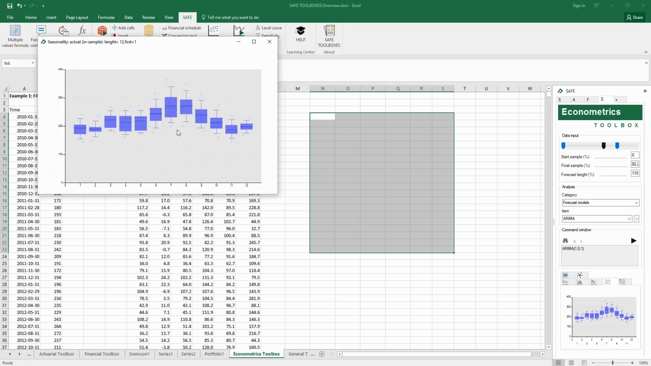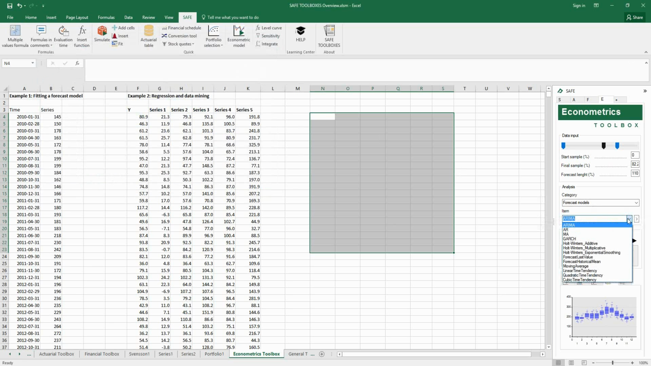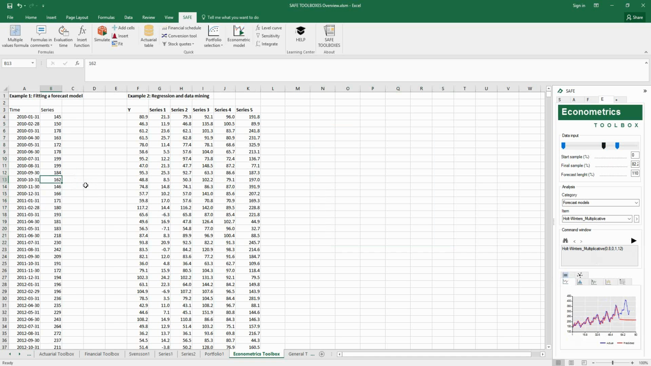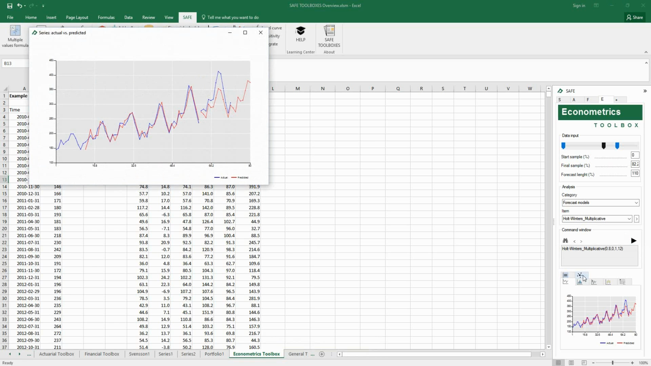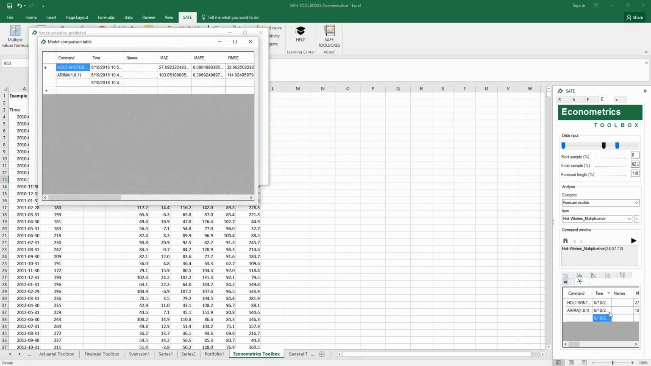Here, the box plot shows us some kind of month-to-month seasonality in our data that we could explore in an alternative forecast model. The historical results keep all relevant information from your previous models. For instance, we can easily check the mean absolute error of our forecast using the Holt-Winters model, which is about 1/4 of our ARIMA model.